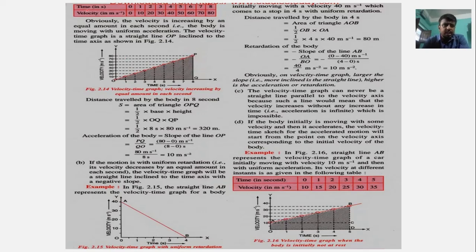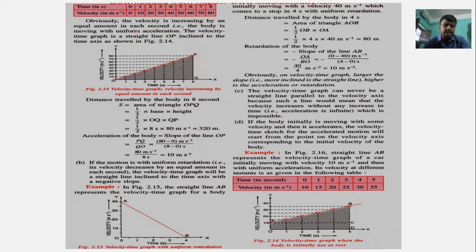Here you can see the time is in seconds. At 0 it is 0. At time 1 second, it is 10 meter per second. At time 2 it is 20 meter per second. At time 3 it is 30 meter per second.